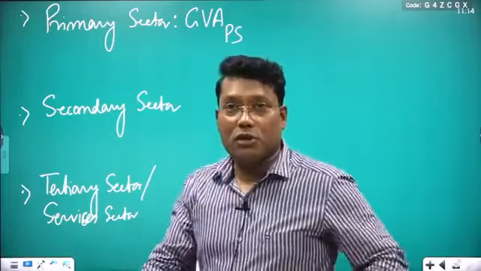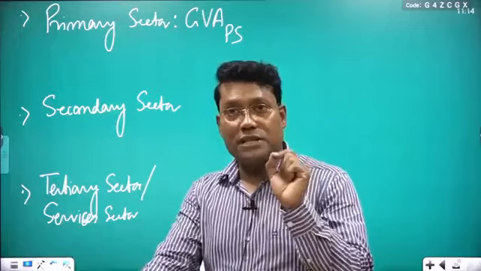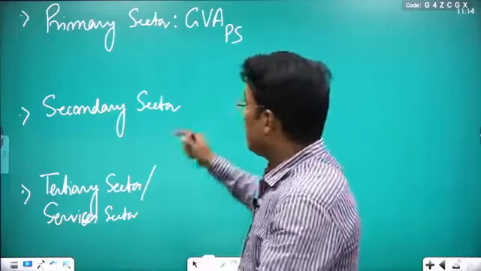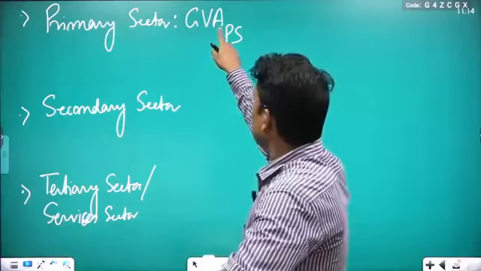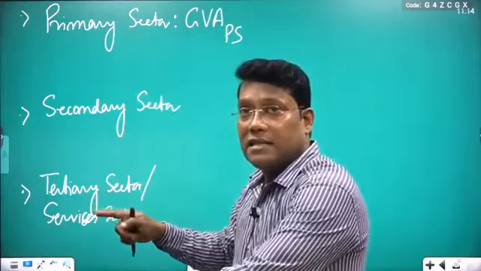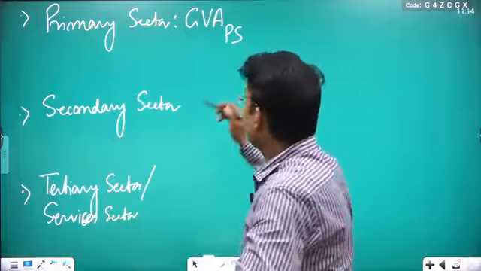Why primary sector? Because we divided the economy into three sectors. But when you say GVA, we are assuming it's gross value added. So we are calculating gross value added by primary sector. How much did the primary sector add in the economy? So how can you calculate?